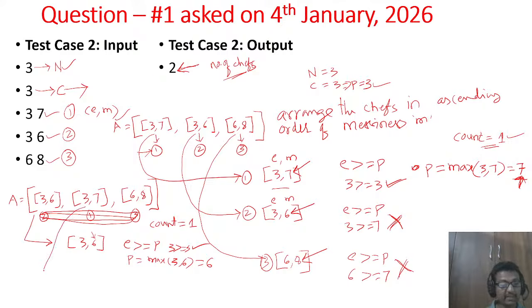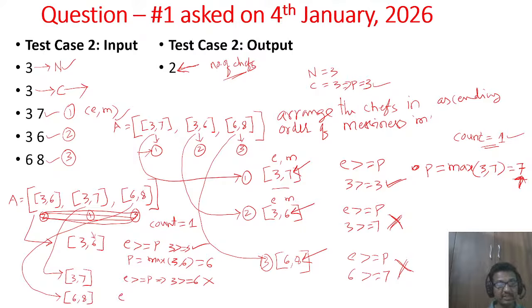Then we take the next chef's turn from the array, which is 3 7. Again check the condition, E greater than or equal to P. The expertise E is 3, and the current complexity is 6. So 3 greater than or equal to 6, no. That means the second chef in this order cannot prepare the dish. You just ignore this chef. Then go to the next chef here, 6 comma 8.